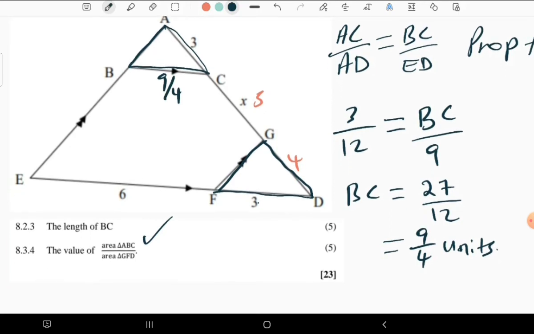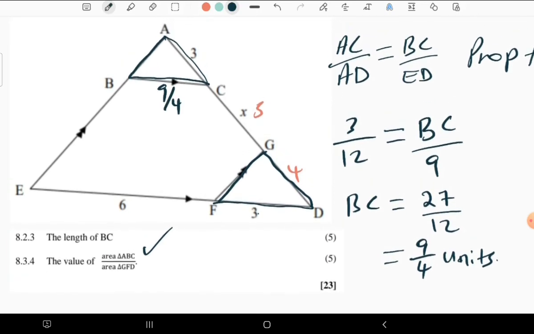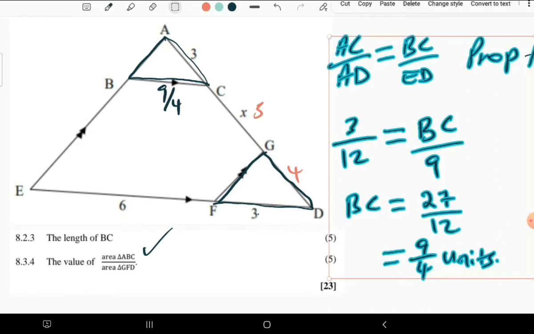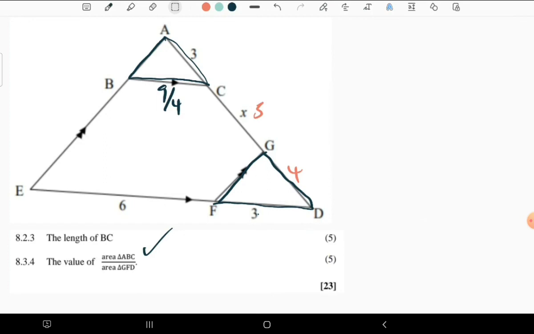We need to calculate the ratio of these areas. Yeah, let me just take this away so that we have enough space to write what that is. So we have that. Now, let me just write the area of triangle ABC divided by the area of triangle GFD. What is the area of ABC?